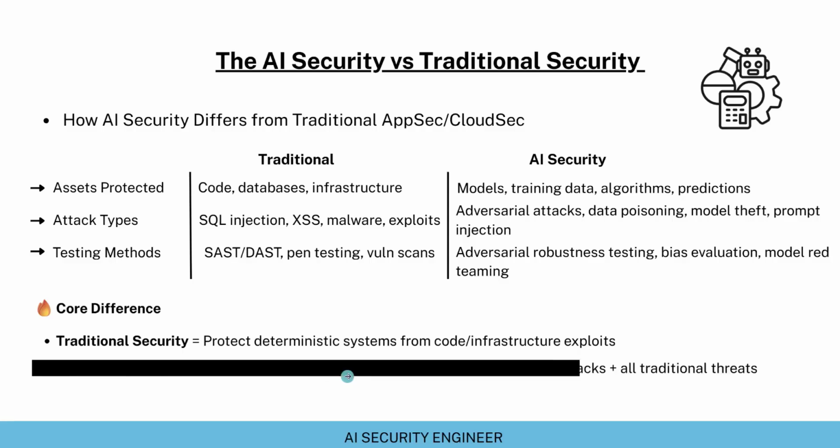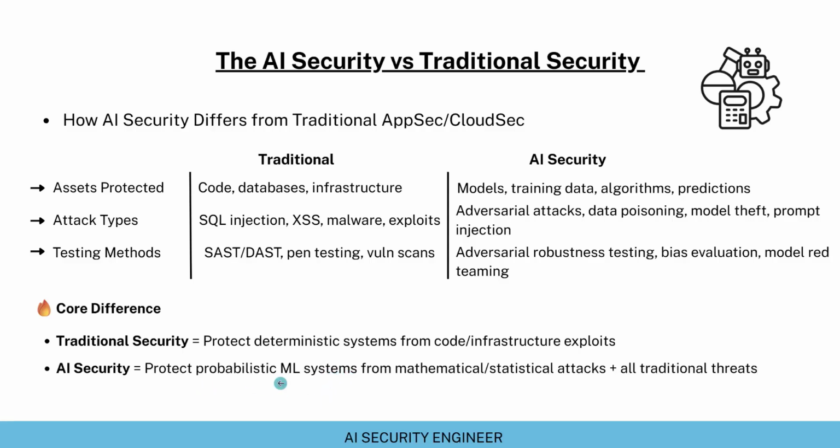But in case of AI systems, these are probabilistic machine learning systems where the same input can result in different outputs. As you might have seen, if you provide the same prompt to an AI system or model multiple times, the model generates different responses. That's why these AI systems are called probabilistic systems, because the same input can result in different outputs. But in traditional deterministic systems, the same input used to have the same output.